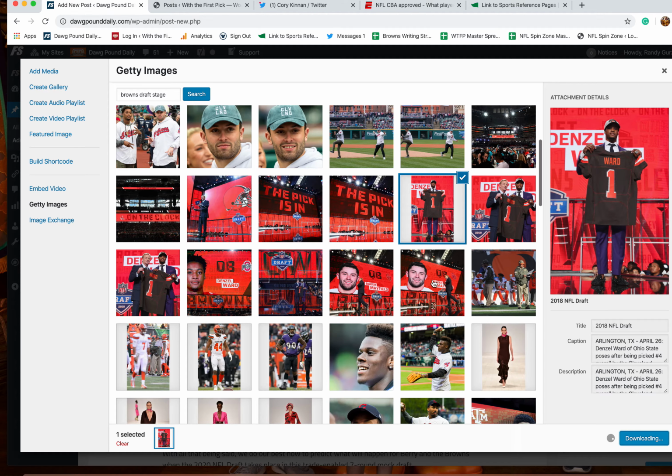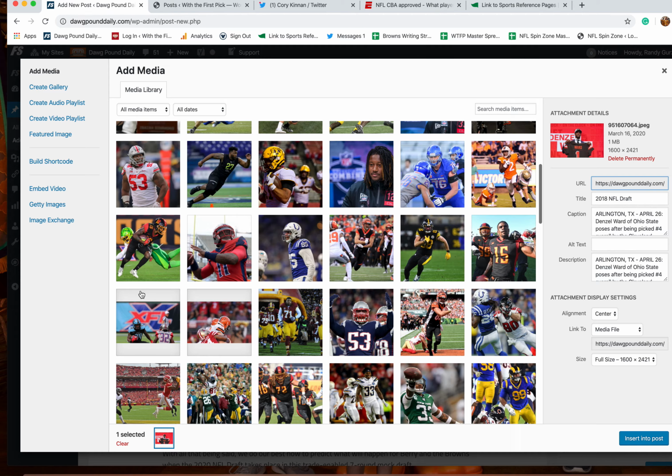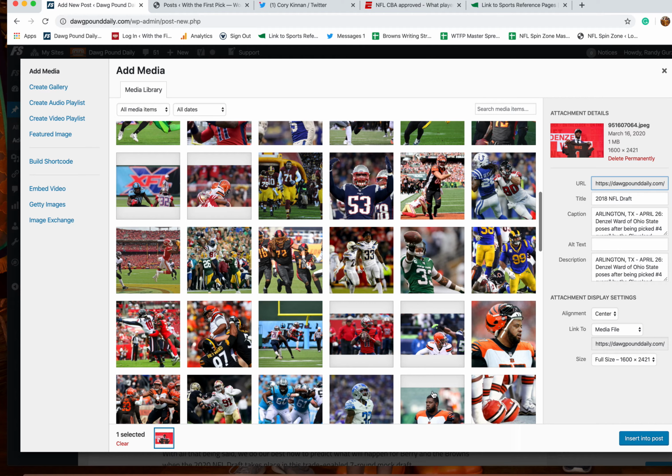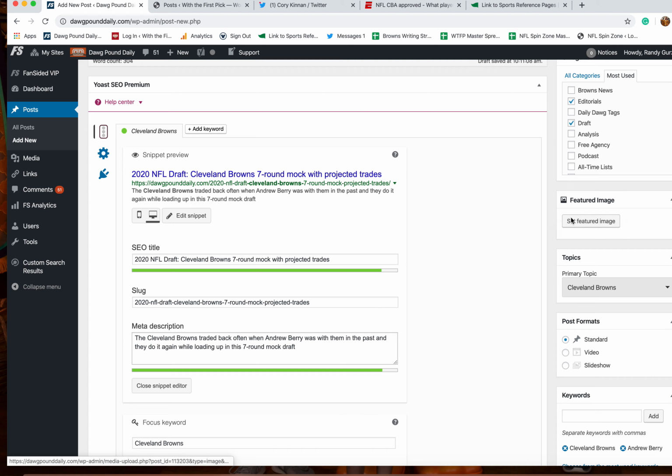So let's say anything that has the whites on the sides like this, they're bad, but you can see like this one is, but you can't use this, you can't use this, but all the ones that cover the entire screen you can use. You can't use this, can't use this, can't use that. And again, I'll show you why. We come down here and click select featured image. We click it, put select featured image, and let's save.